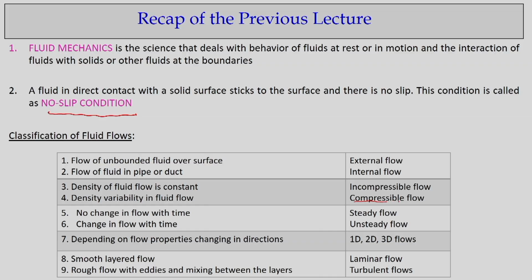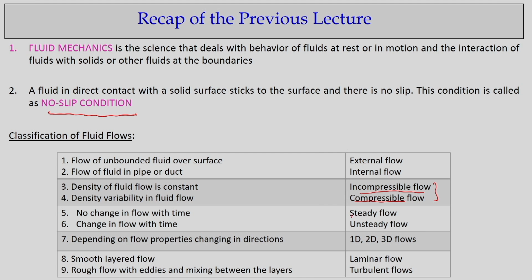All of these can be classified into different groups like external flow, internal flow, incompressible flow and compressible flow. And for incompressible and compressible flow, the density is the key factor that decides whether the flow is incompressible or compressible.